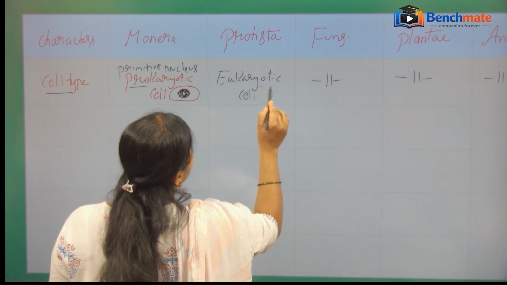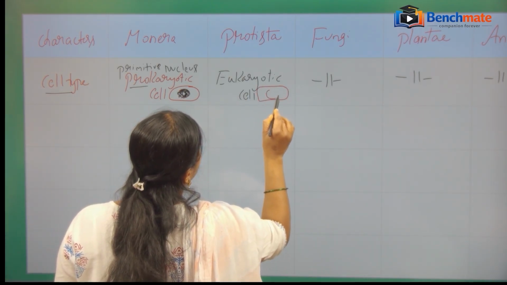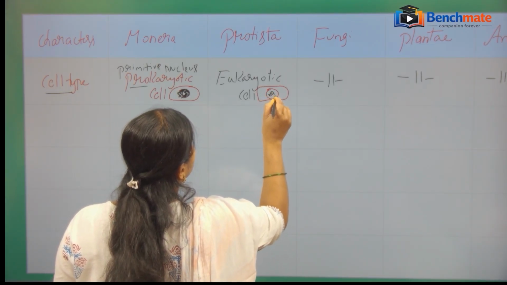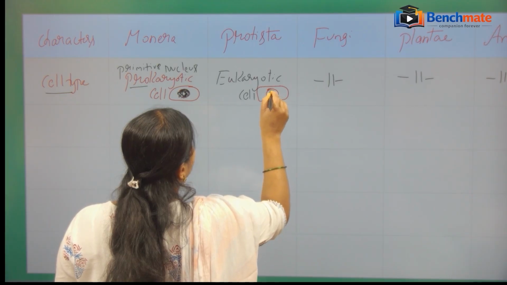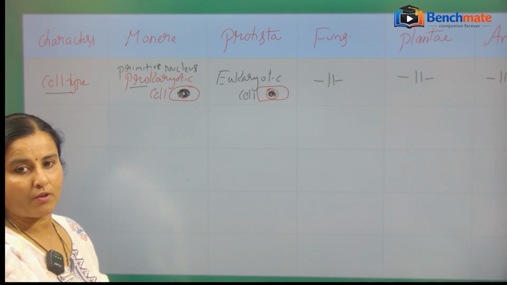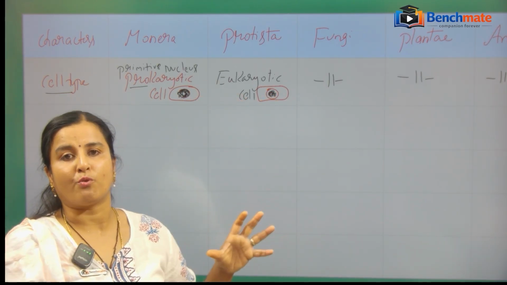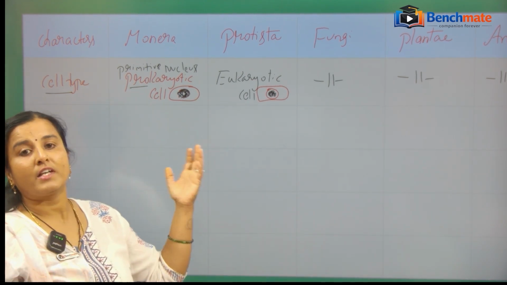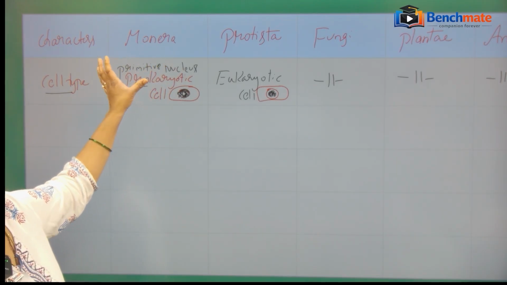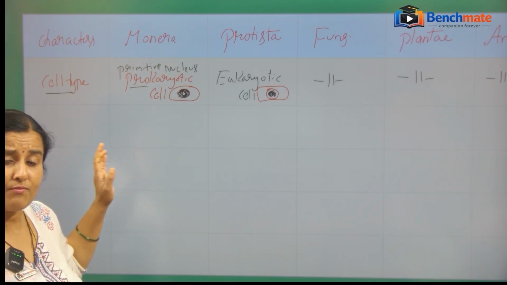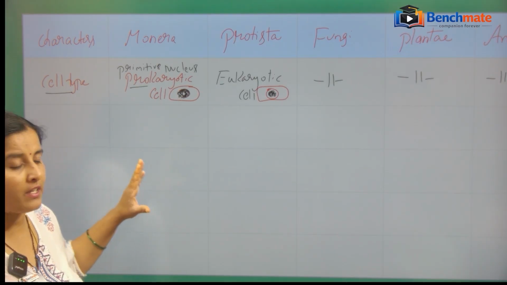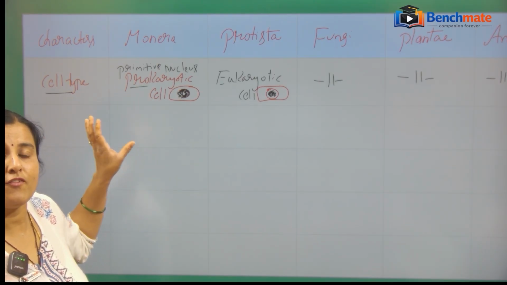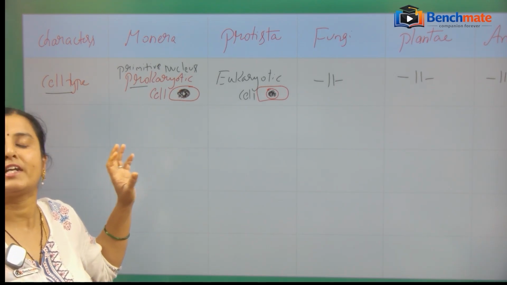Eukaryotic means it contains the true nucleus. Here this is a true nucleus. Inside the nuclear membrane, the DNA is there. Eu means true, karyo means nucleus. The true nucleus is there in the kingdom Protista. So this is the Monera, the first kingdom according to the Whittaker classification, where the organisms have the prokaryotic type of cell.